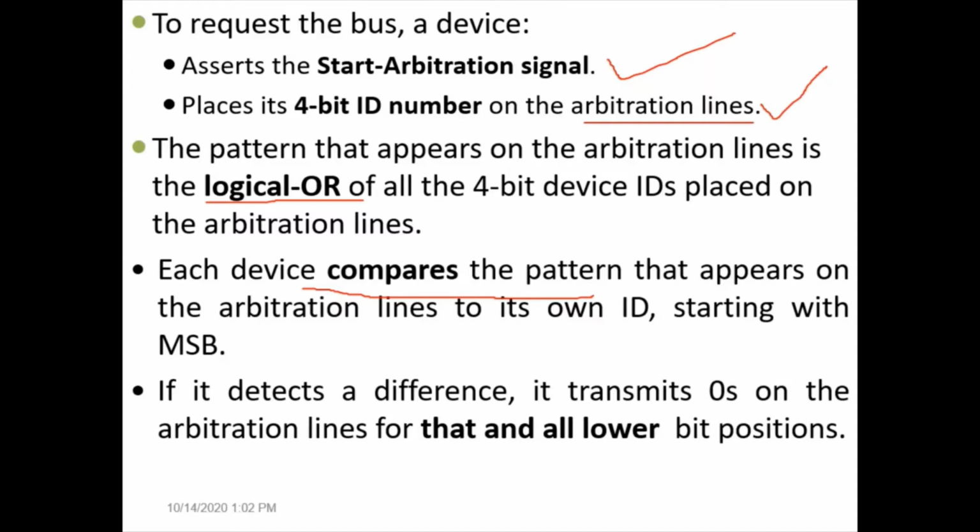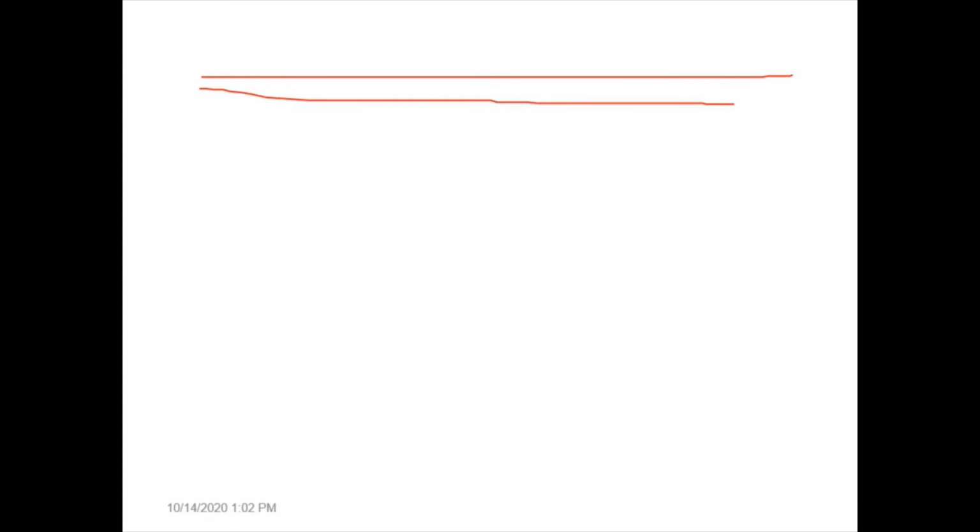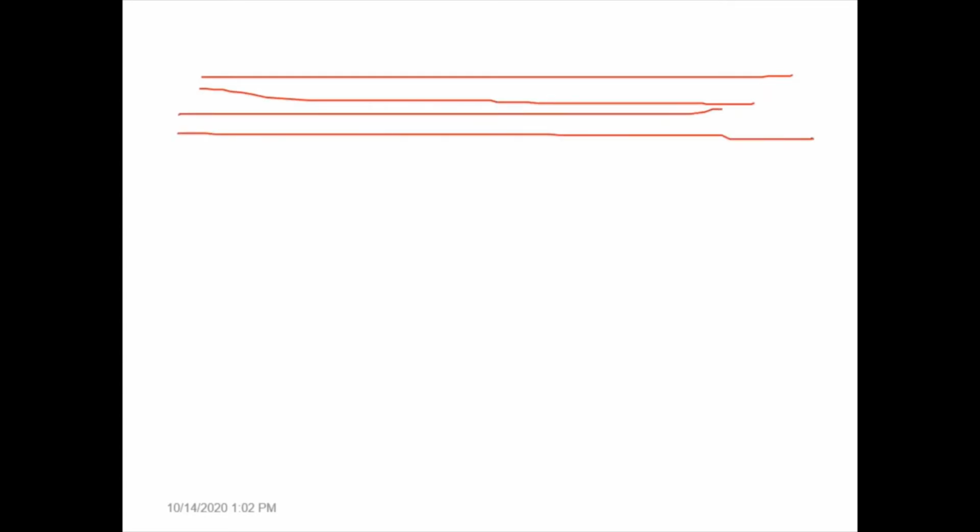So let us see this theoretical explanation using a diagram so that we can understand very easily. We'll have arbitration lines, that means 4 arbitration lines to hold the 4-bit ID of the input device. Then a start arbitration line.